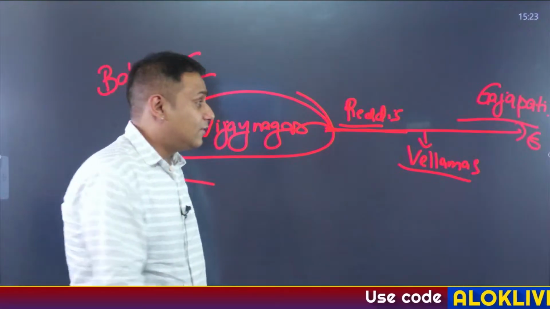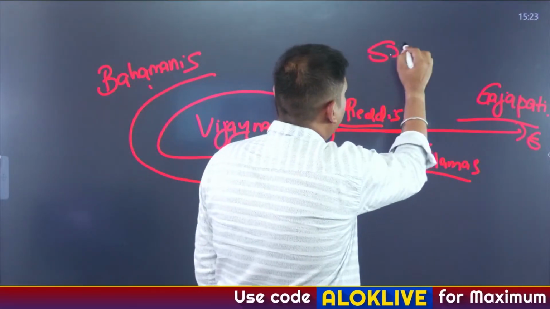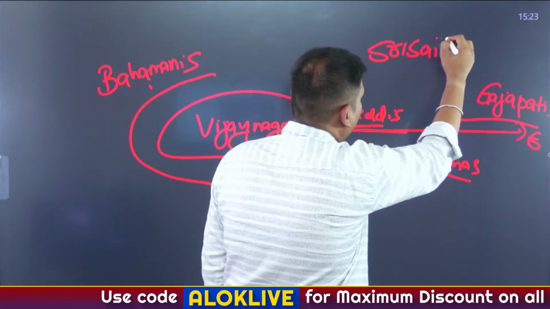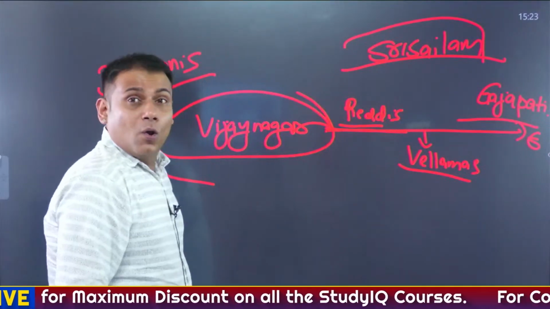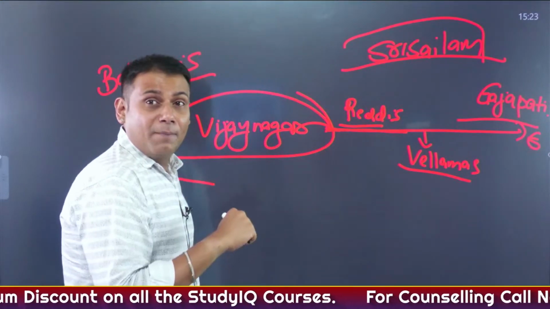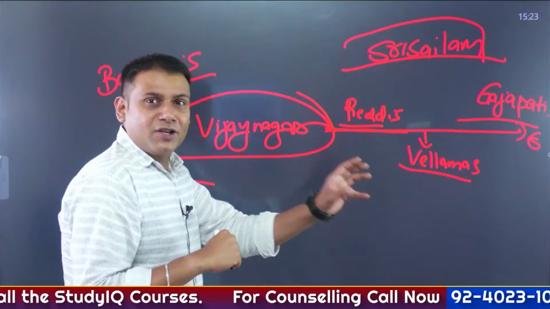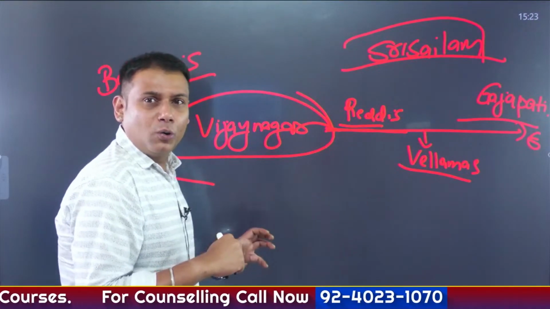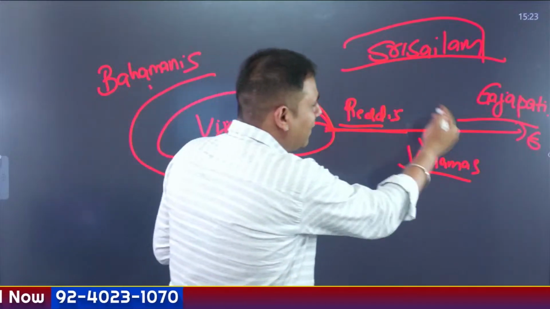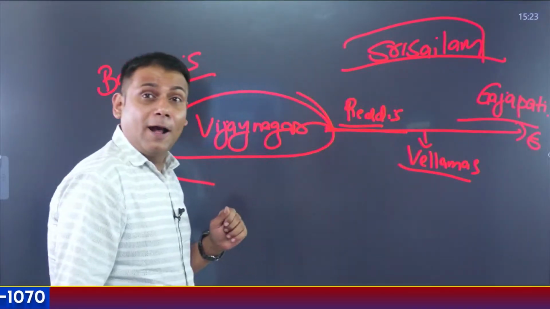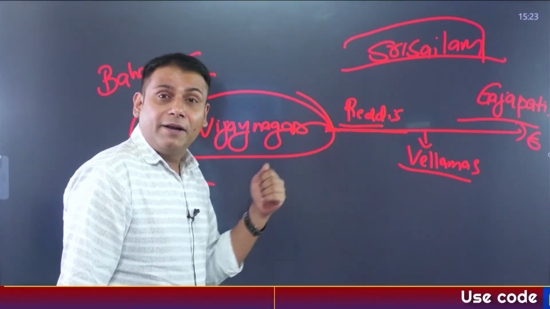And he acquired the region of Srishailam from the Reddis. Once he acquired Srishailam, certain parts of the Reddis would be added to the Vijayanagar kingdom. The next enemy here is the Velamas of Telangana. They were also defeated.